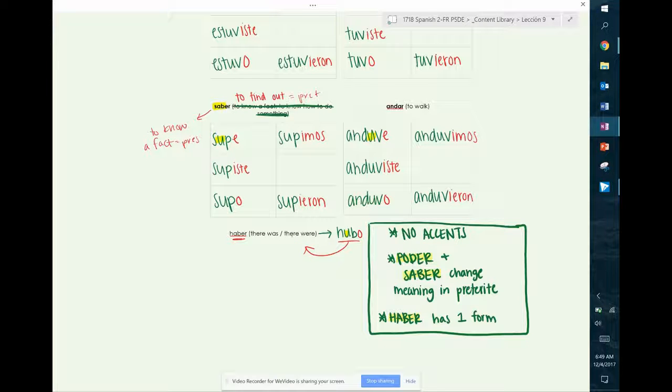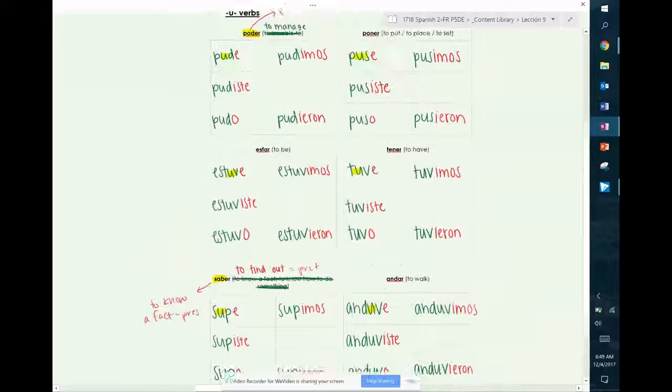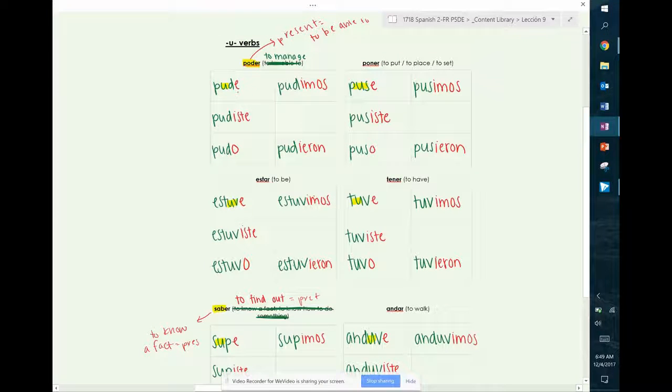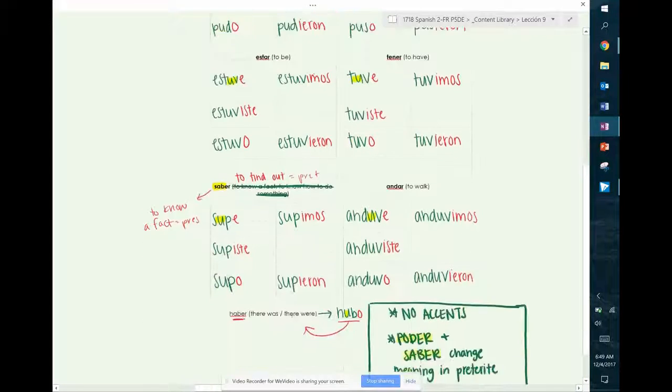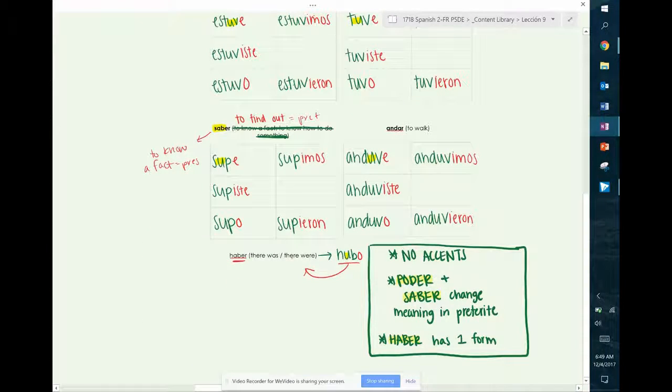So again, we have our preterite U verbs. Poder is pude, poner puse, estar estuve, tener tuve, saber supe, andar anduve, and haber is hubo. Like I said earlier, since these conjugations are so irregular and there's so many of them, it's really in your best interest to focus on the yo forms for now, because once you have the yo forms down, then you can start worrying about the rest of the verb conjugations and the verb endings.